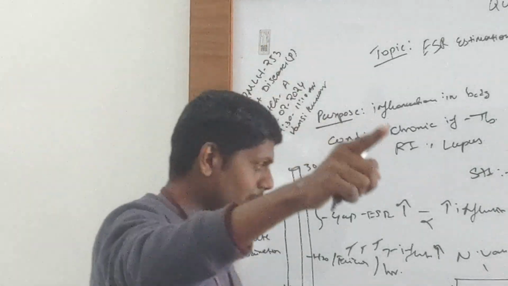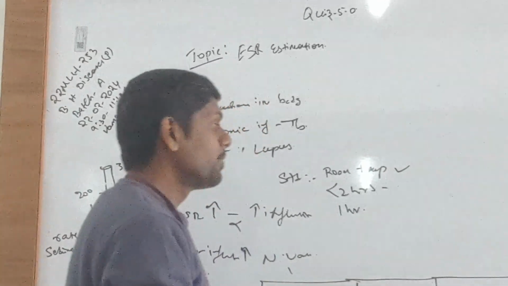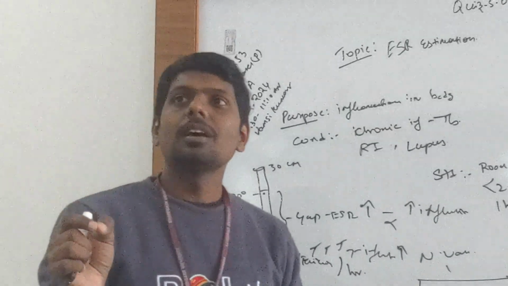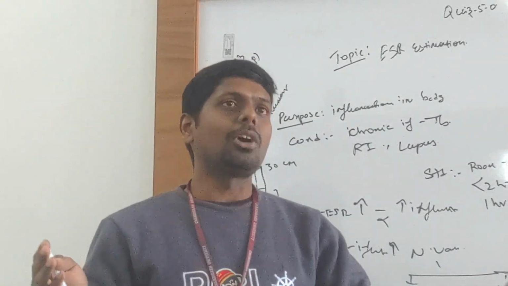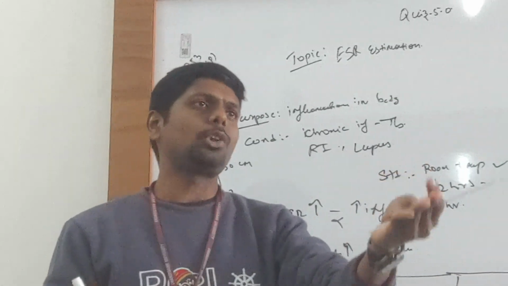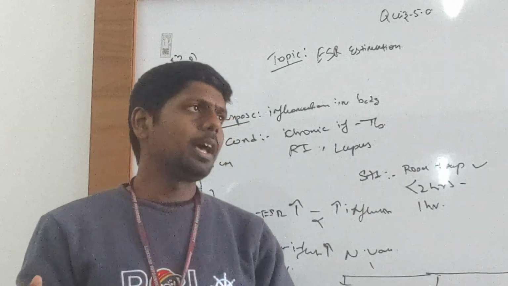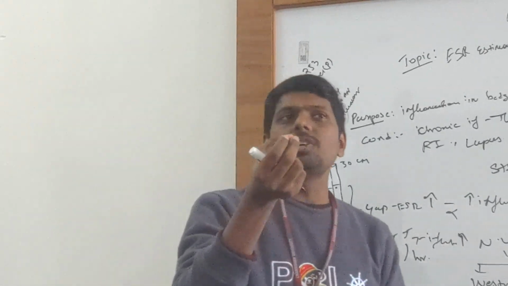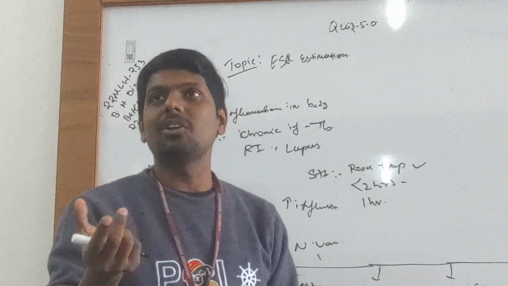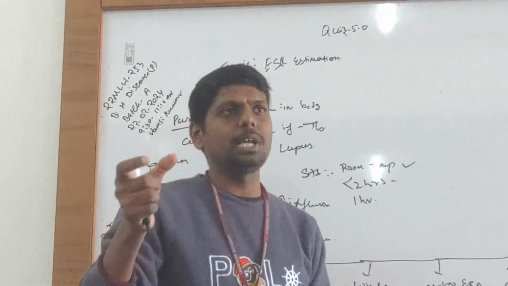Very good. Listen, this is important. There is a standardized anticoagulant used for ESR. We have multiple types of anticoagulants: EDTA, citrates, oxalates, fluorides, heparin. Every anticoagulant has its own viscous nature.